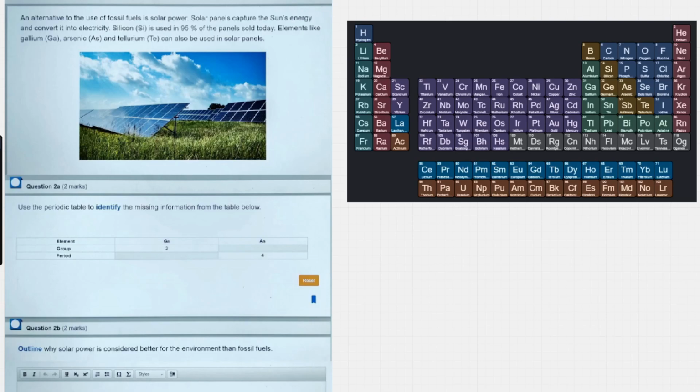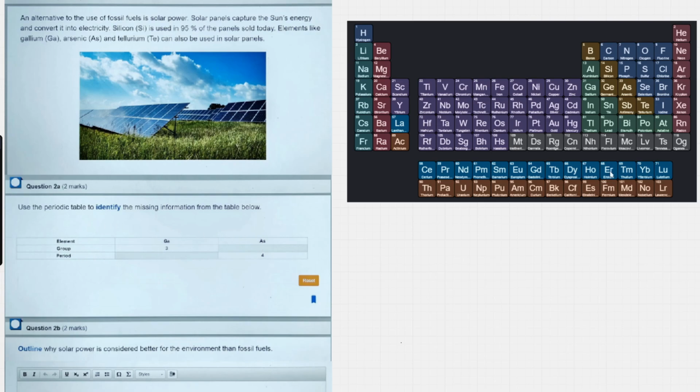Okay, moving on. Question 2. Identify the missing information in the table below. So we need to find the group and period of gallium and the element with the atomic symbol As.